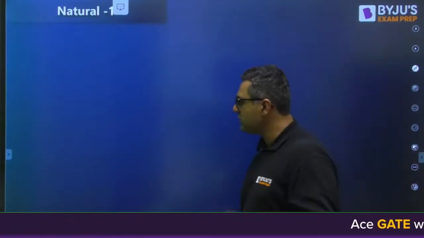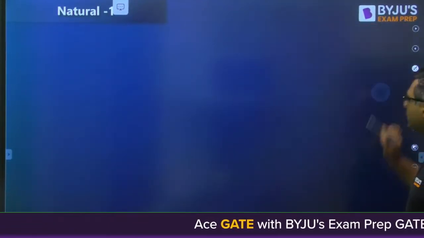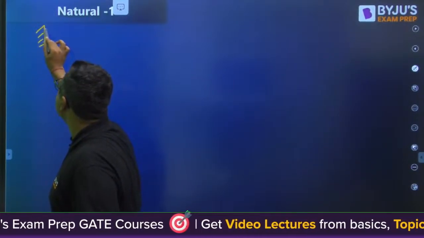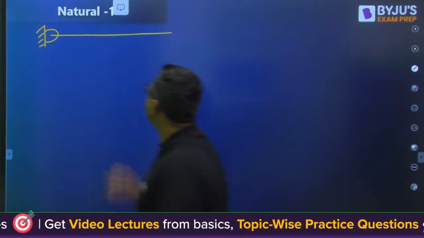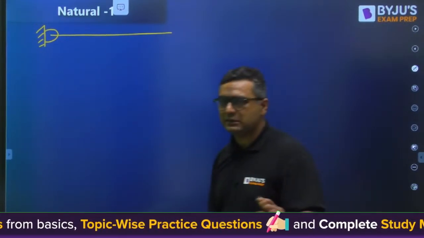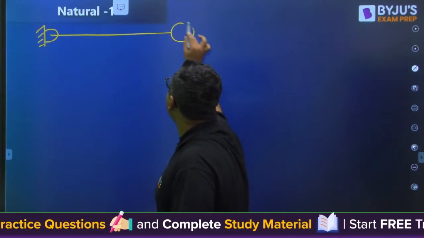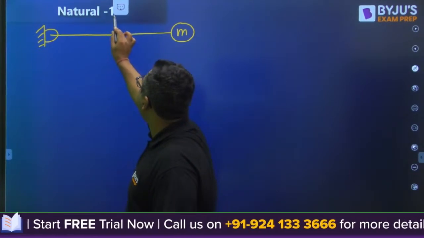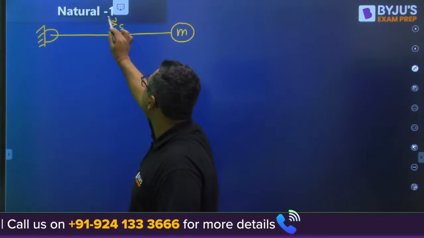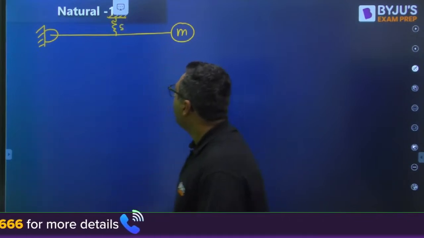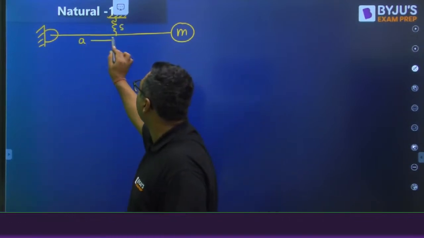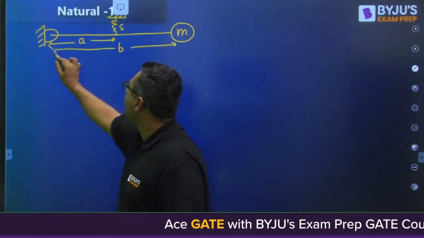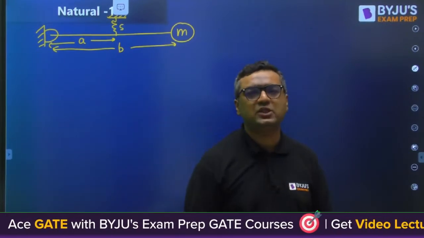One question first from my side, because after that you will get a better feel of those difficult questions. I have this: there is a rod, and this rod is massless. Here I have a mass m, and then a spring of stiffness S here. This distance is A, and this distance is B for the mass. And he is saying to find the natural frequency of the system.